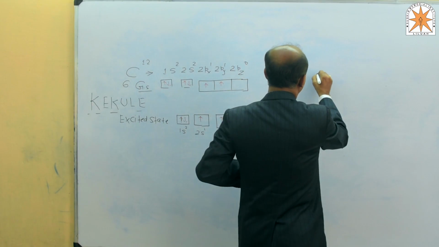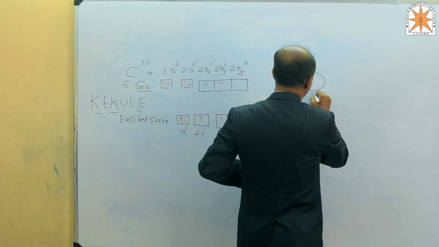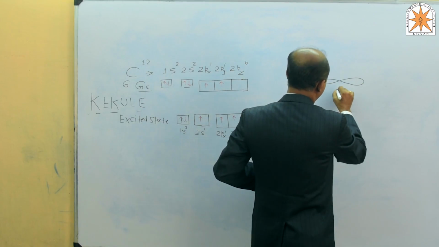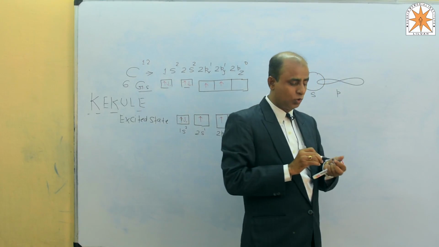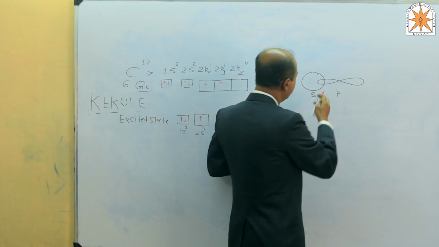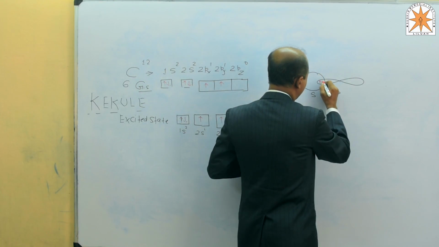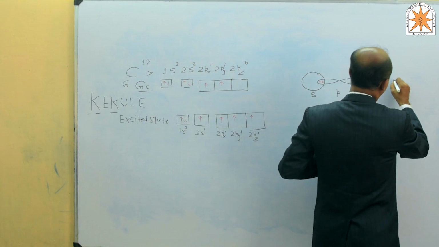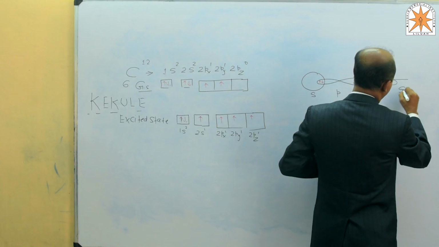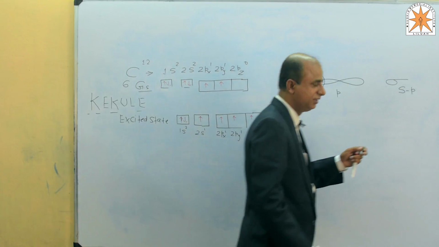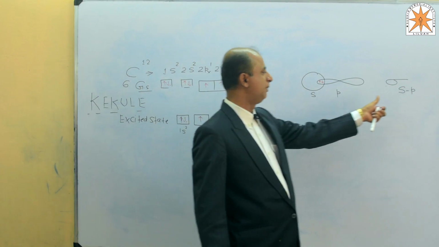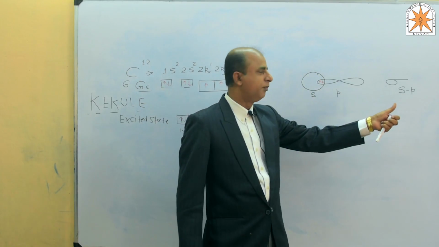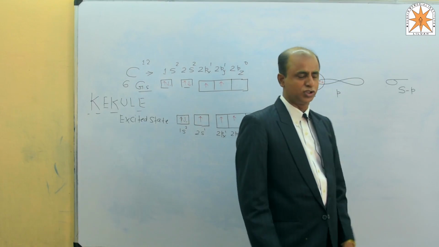So whenever this S subshell and this P subshell get overlapped, sharing takes place, 1 plus 1, 2, and so the nature of this bond is what? Sigma SP, sigma S and sigma P: 50% character non-directional, 50% character directional.